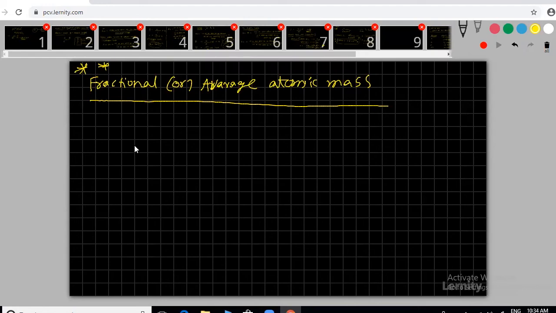Now I am giving the average atomic mass formula. Later we will discuss the definition, after solving one problem. If possible, you can write it your own way; otherwise, I will dictate the definition also, no issue.